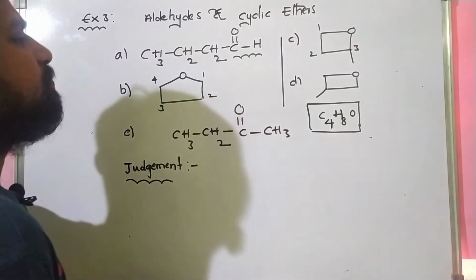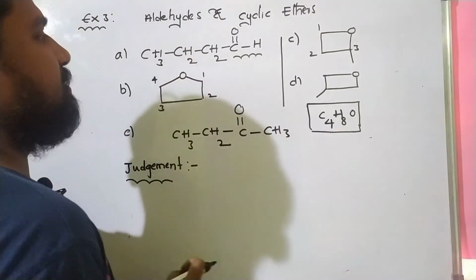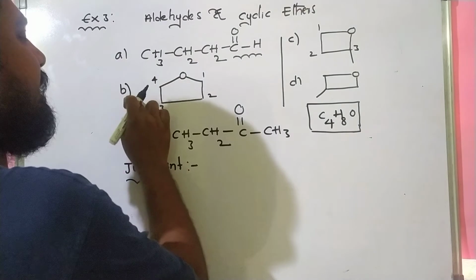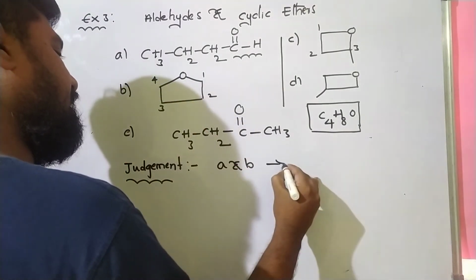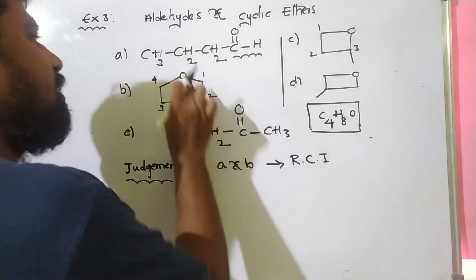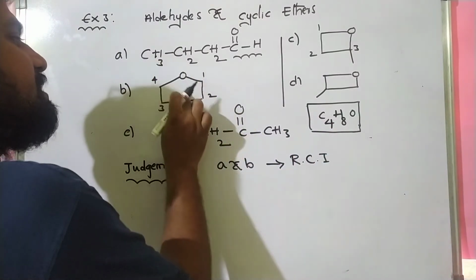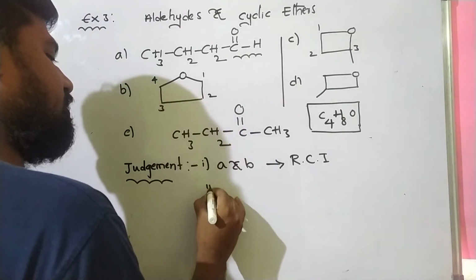Please students, first of all, our topic is ring chain. A and B are ring chain isomers, because this is open chain, this is a ring. First judgment over.